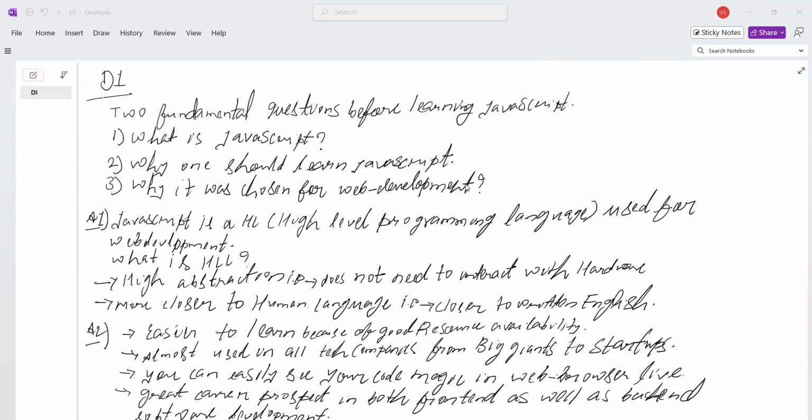A high-level language is also quite similar to written English, and it is closer to human language, and it is easier to understand.